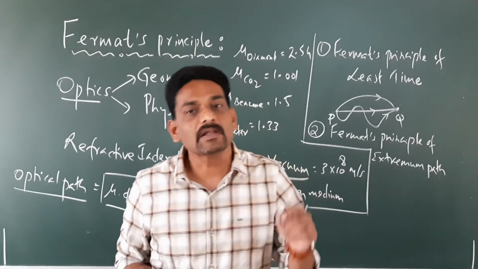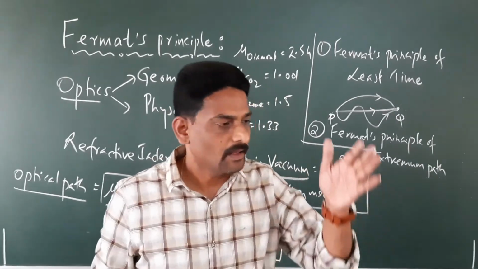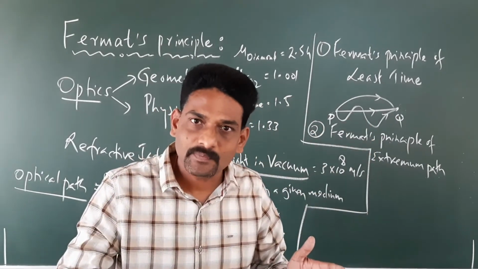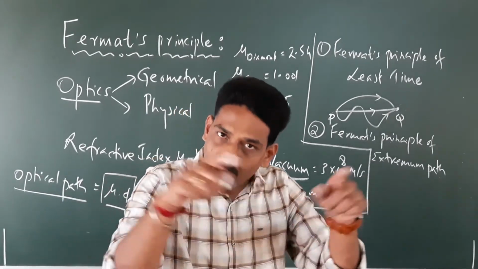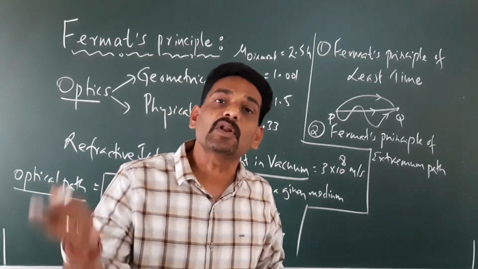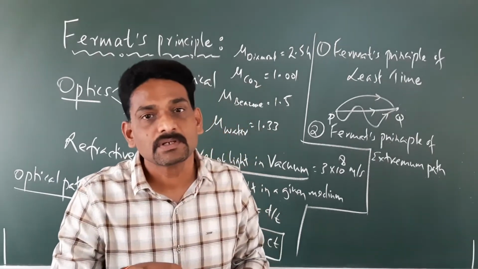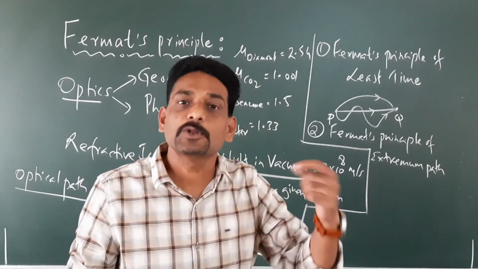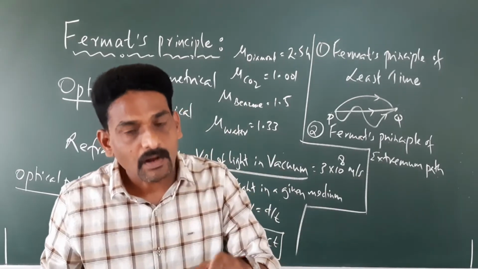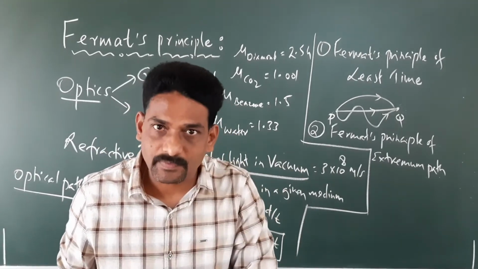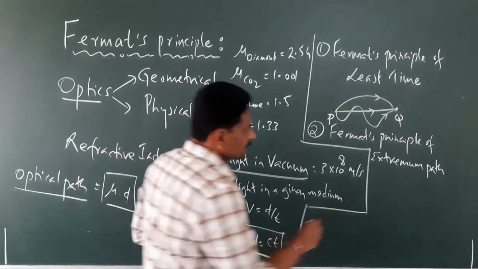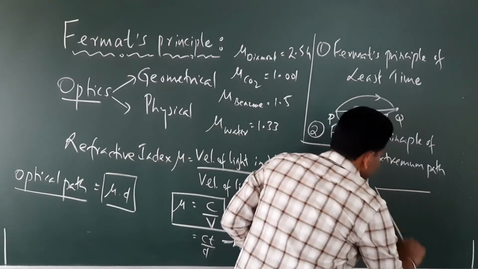That is, compared to all other paths, light will follow that path for which the time taken is going to be either minimum or maximum or stationary. For example, to take the case of this,